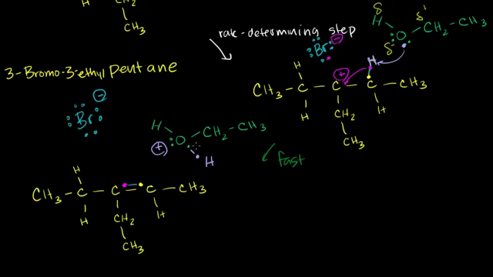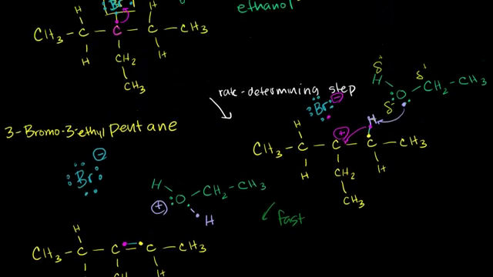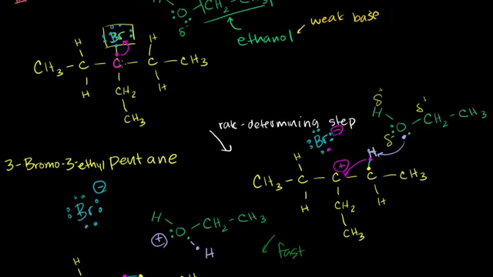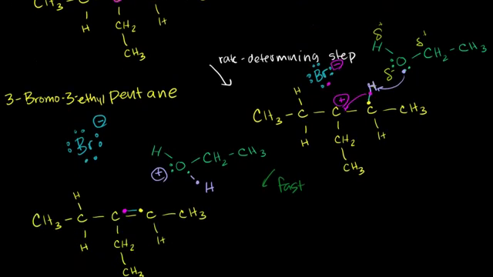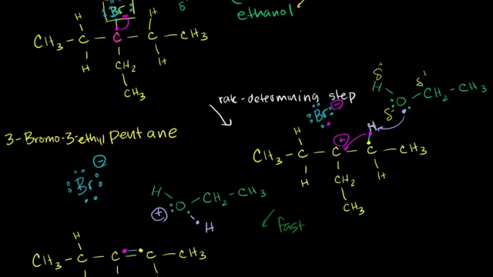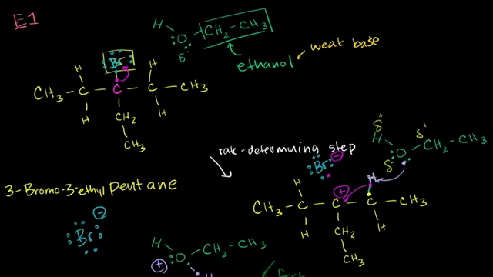We had a weak base and a good leaving group, a tertiary carbon, and the leaving group left. We only had one of the reactants involved. It was eliminated. And then once it was eliminated, the weak base was able to take a hydrogen off of this molecule, and that allowed this molecule to become an alkene, formed a double bond. And I already told you, this is an E1 reaction. E for elimination, in this case, of the halide. 1 because the rate determining step only involved one of the molecules. It did not involve the weak base.